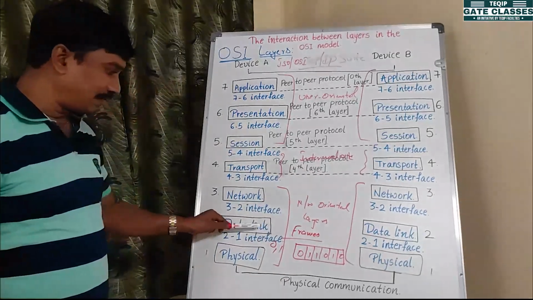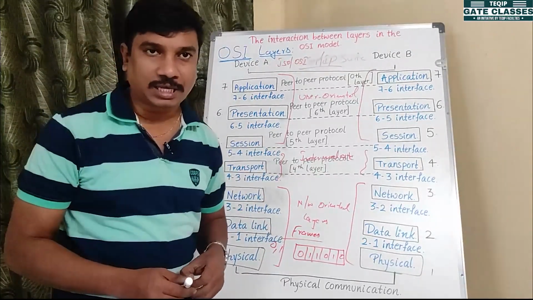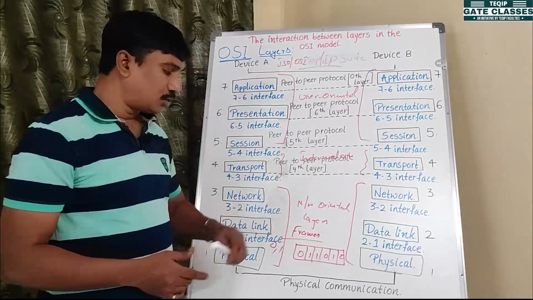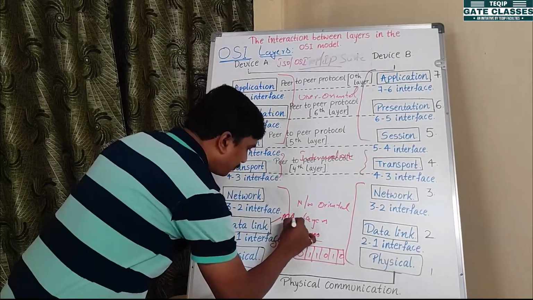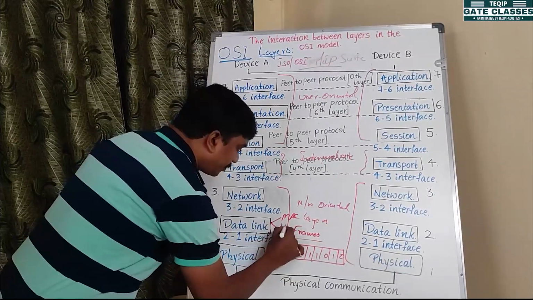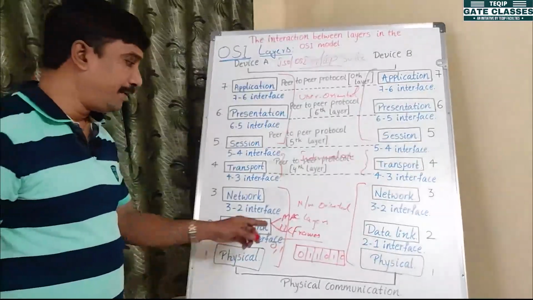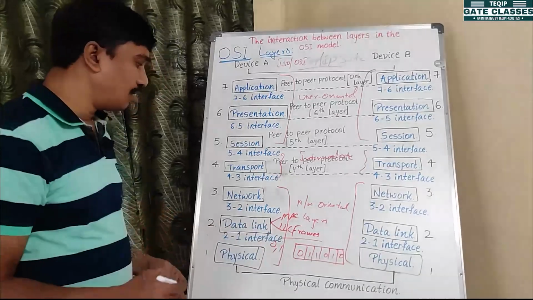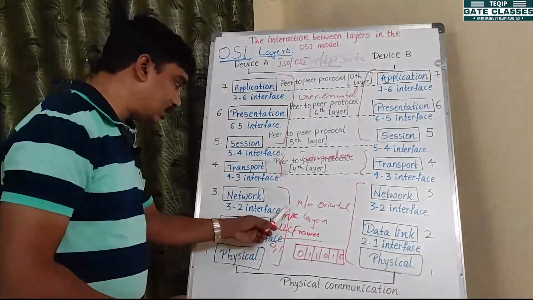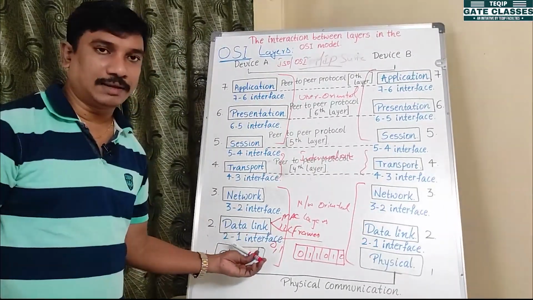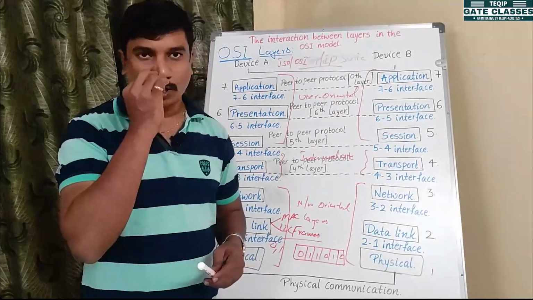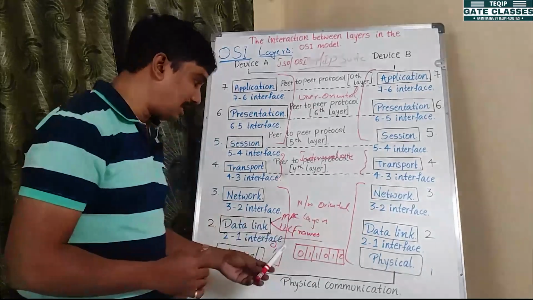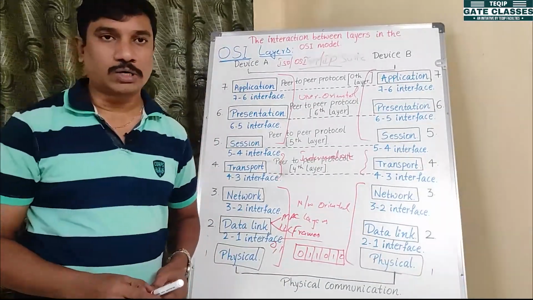In the data link layer, we also have two sub layers: MAC and LLC, medium access control and logical link control. The MAC controls flow control and error control, and similarly LLC also handles flow control and error control.